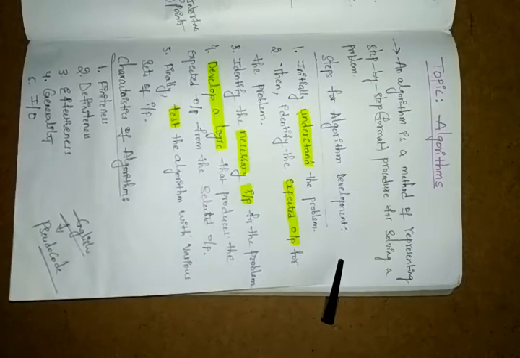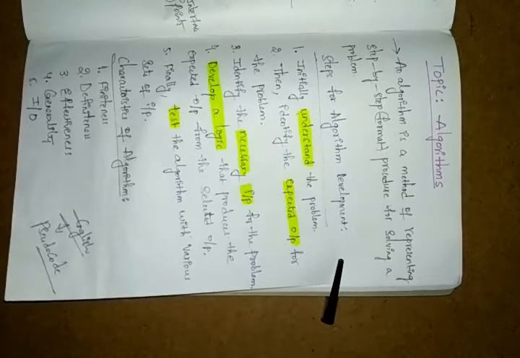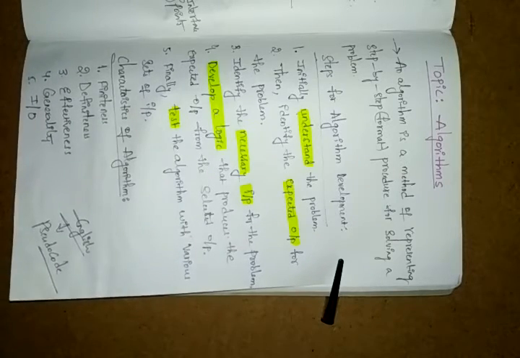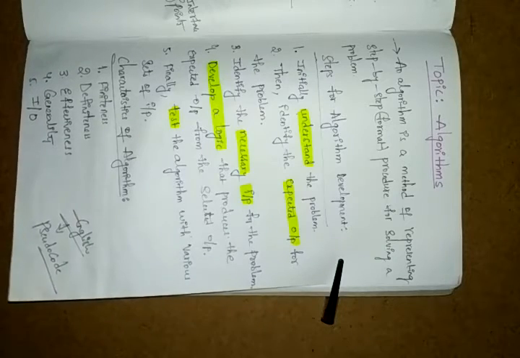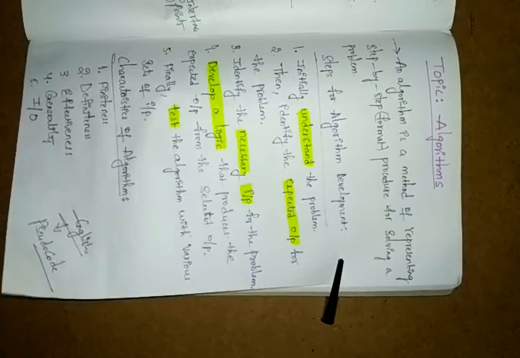By using these steps: first you have to understand, you have to expect the output, you have to take the necessary input, you have to develop the logic, and you have to test. I'm taking just a simple problem, which you have to solve using these steps.